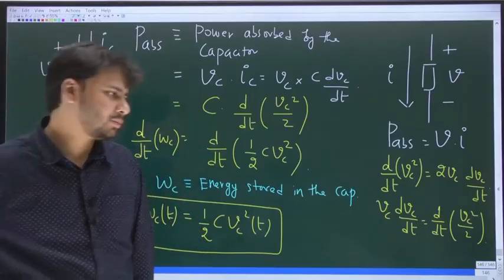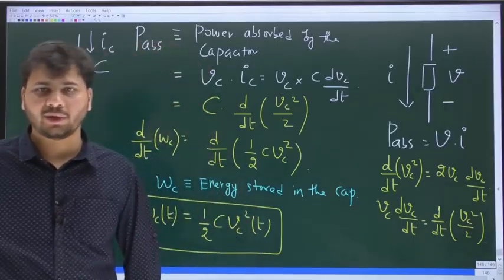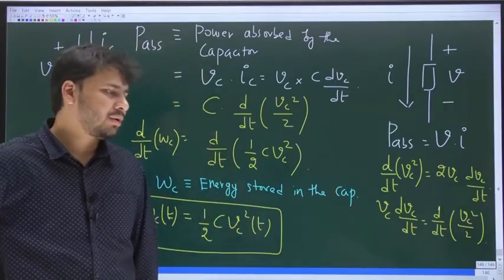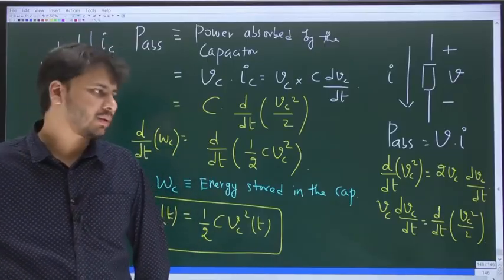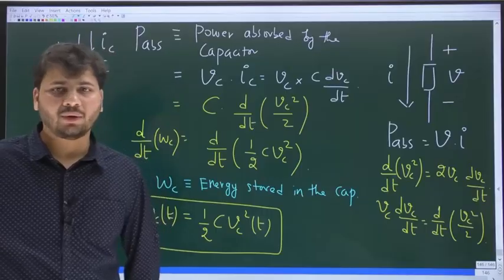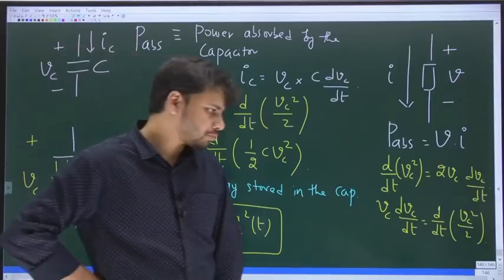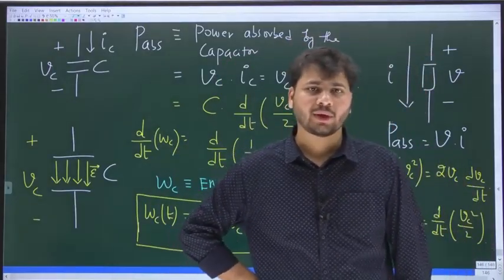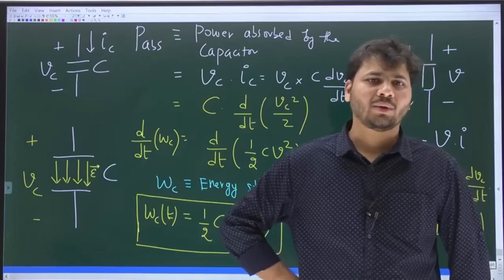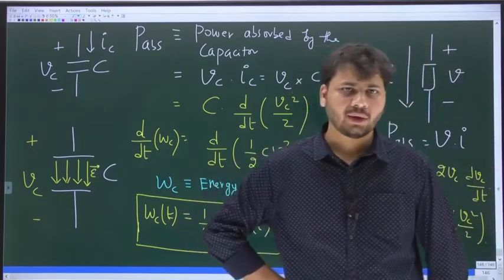So one plate will be the positive plate, and the other plate will be the negative plate. And the fundamental relation for a capacitor is Q equal to CV. Q is the magnitude of the charge stored in the capacitor, and V is the voltage across the capacitor between the two plates. And from there, we get the relation between current and voltage: I equal to C dV by dt.